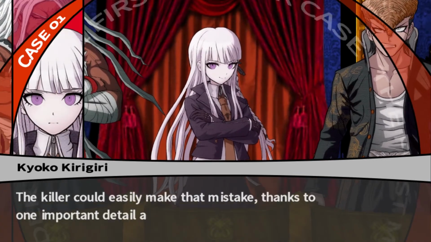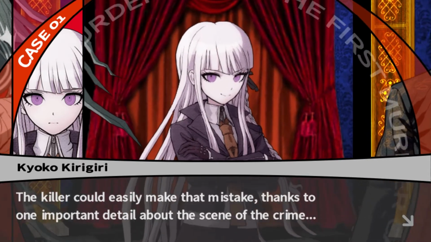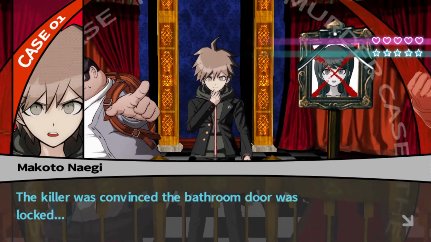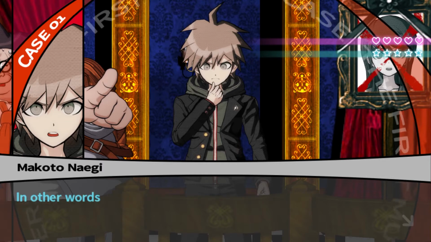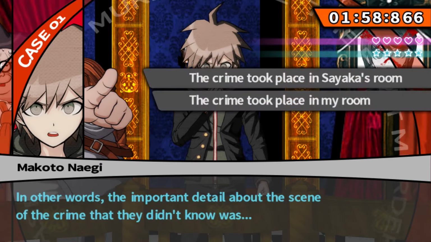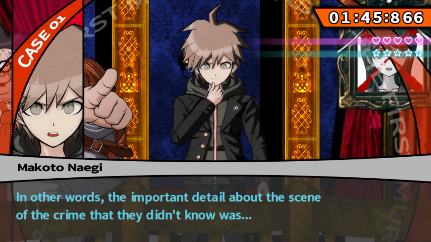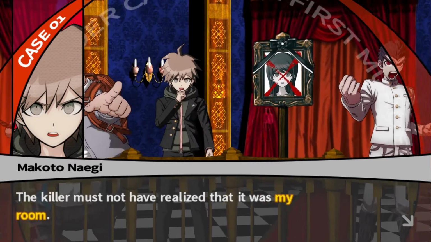The killer could easily make that mistake, thanks to one important detail about the scene of the crime. The killer was convinced the bathroom door was locked, so they didn't know that the door actually couldn't be locked. In other words, the important detail about the scene of the crime was that they didn't know... They didn't know the crime took place in my room. They thought it was Sayaka's room? Yeah, that would make sense. The killer must not have realized that it was my room.